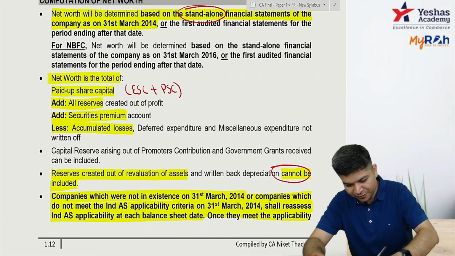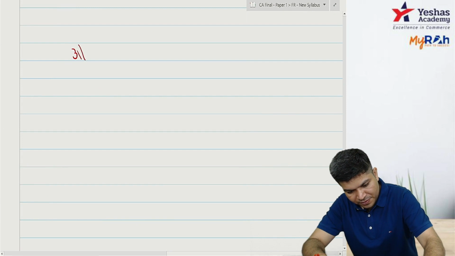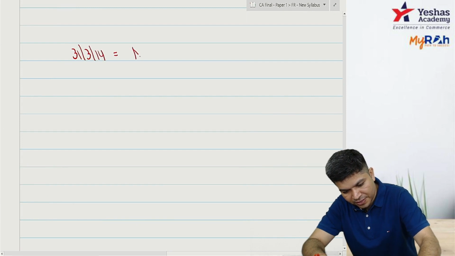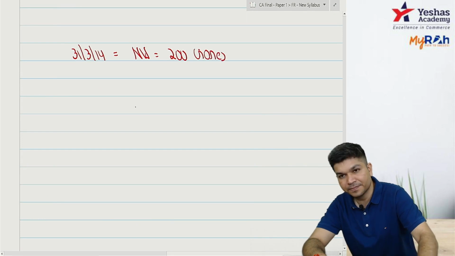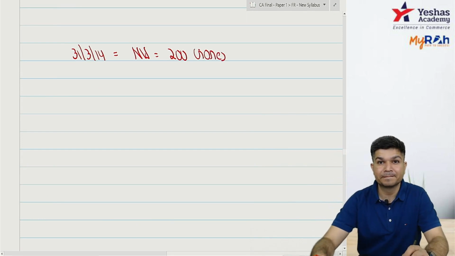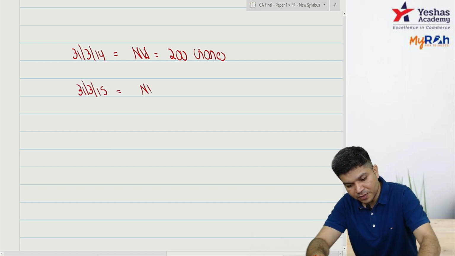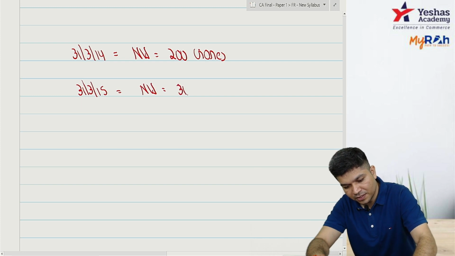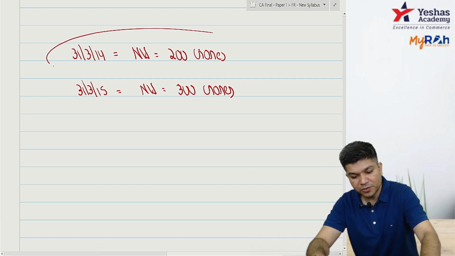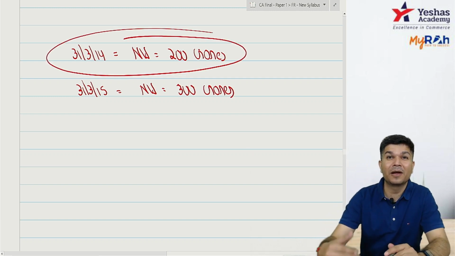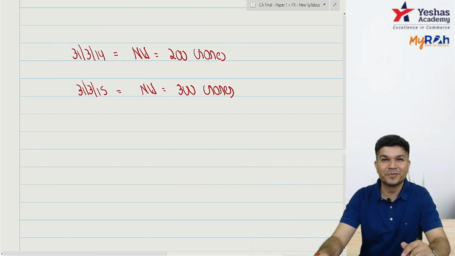Okay, now I have a question for you. Okay, 31st March 14 net worth is equal to 200 crore. Can I say IND AS is not applicable? Now on 31st March 15 the net worth is 300 crores. Okay, on March 14 it is 200 crore, it was not applicable, so I have to check it every year end. Yes, no?